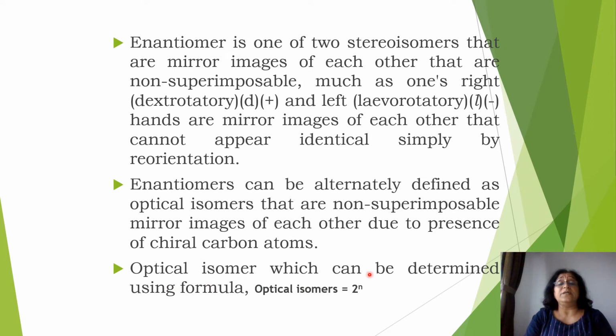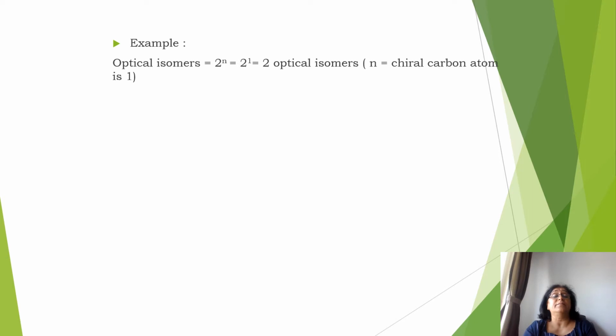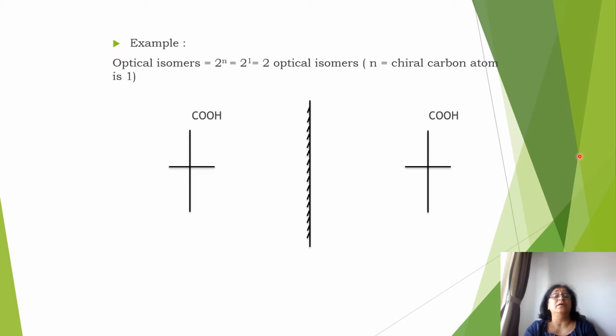So, optical isomers can be determined using the formula optical isomers is equal to 2 to the power of n, where n is the number of chiral carbon atoms. So if the number of chiral carbon atoms is 1, then it will show 2 optical isomers. For example, you see an example here of lactic acid. This is L plus lactic acid, this is D minus lactic acid.